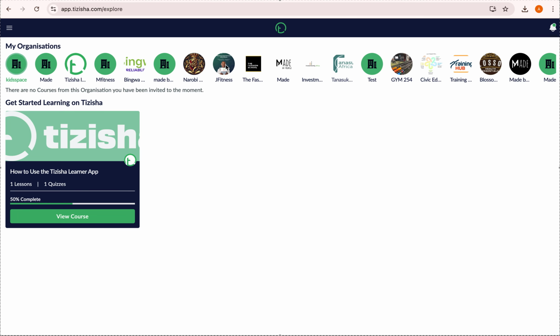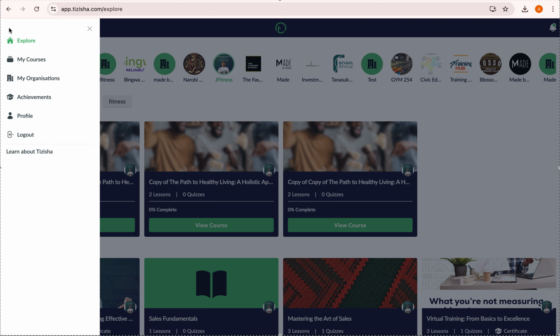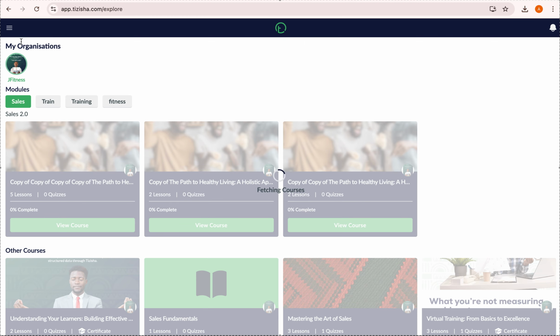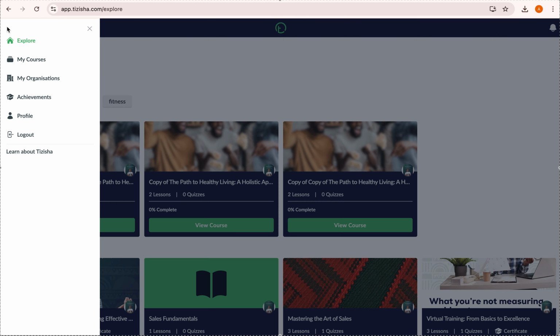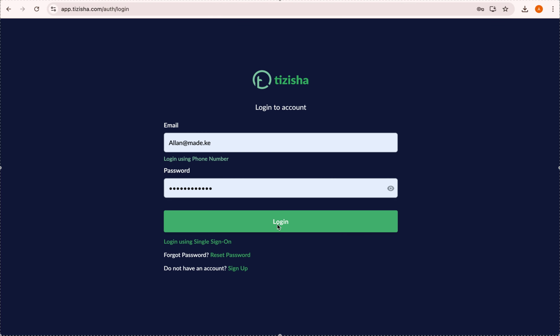So they also belong to J Fitness that we were looking at. If I click that, I'm able to see all that. If I go to my organizations on this sidebar, I should be able to also see, okay, let's log in into that account. It's this one.